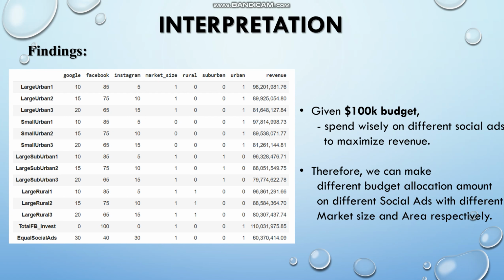By giving a 100K budget to spend wisely on different social ads to maximize the revenue, we can make different budget allocation amounts on different social ads with different market size and area respectively.